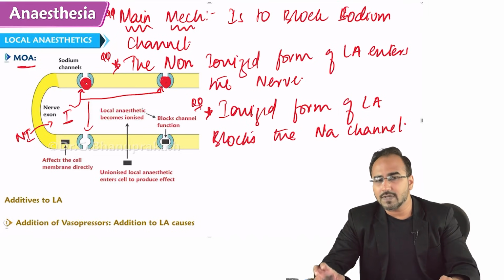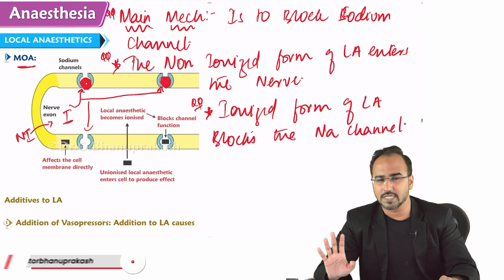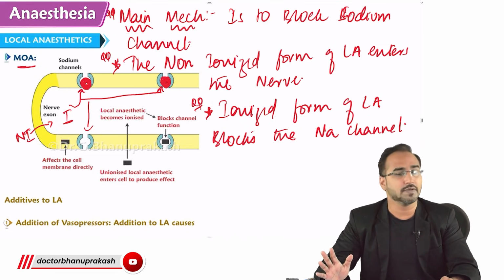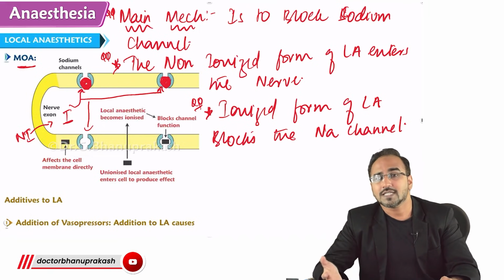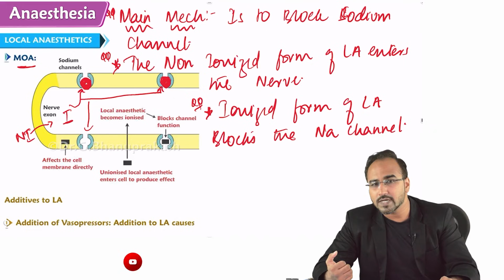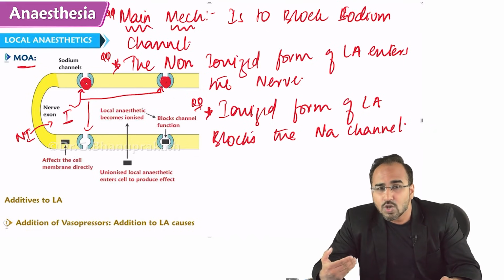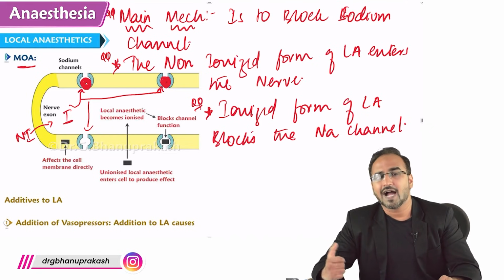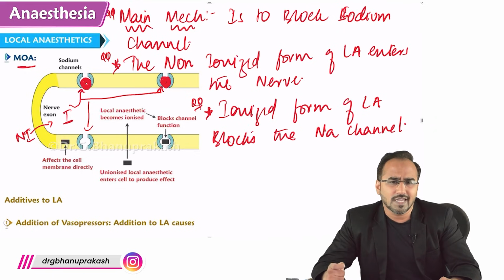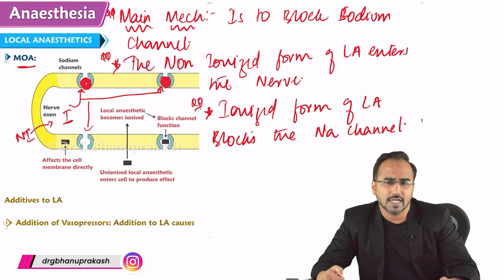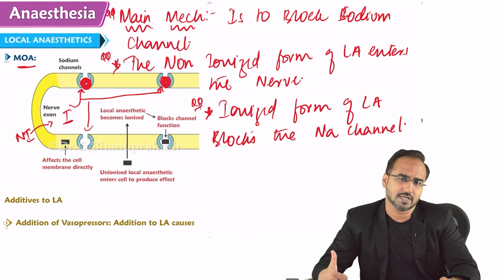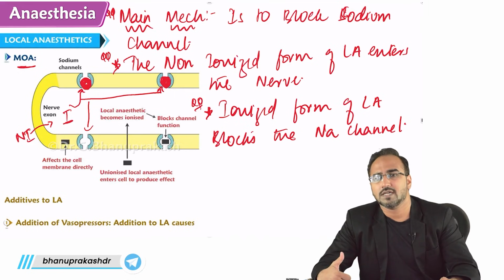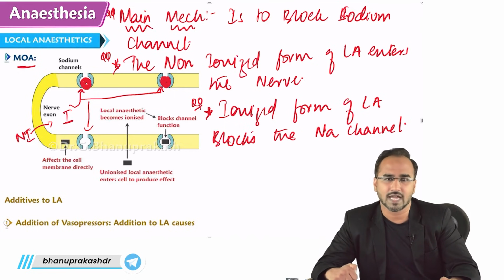If you are giving plain Lidocaine, it will work for 60 minutes. But if you add something to Lidocaine, the duration can increase. What is the thing that can be added to Lidocaine in order to increase the duration? Those drugs are called additive drugs. Additive means anything that is added to a local anesthetic in order to increase the duration and decrease the toxicity.